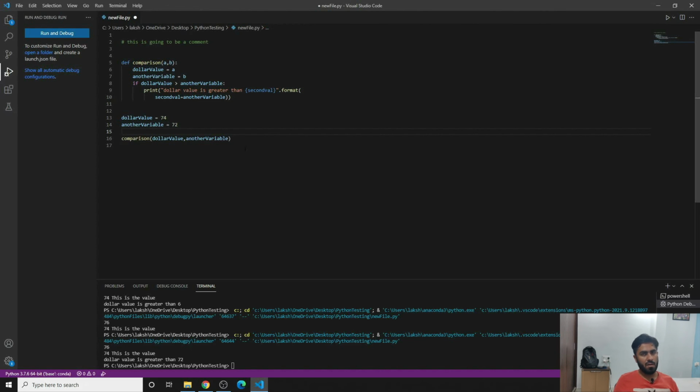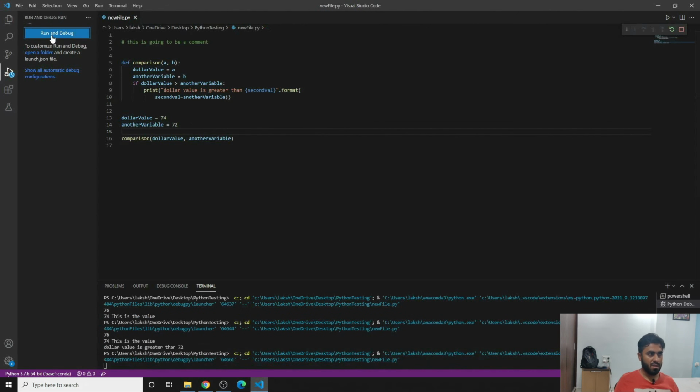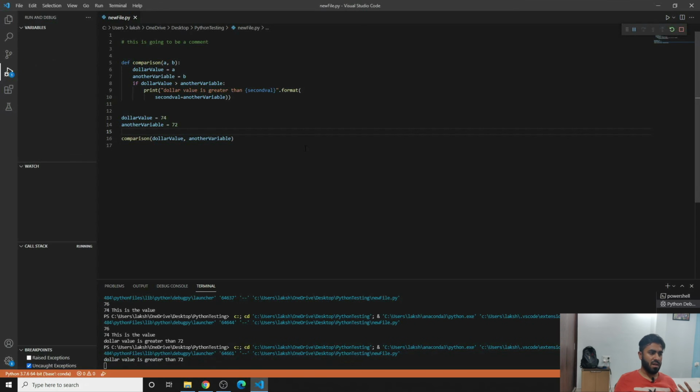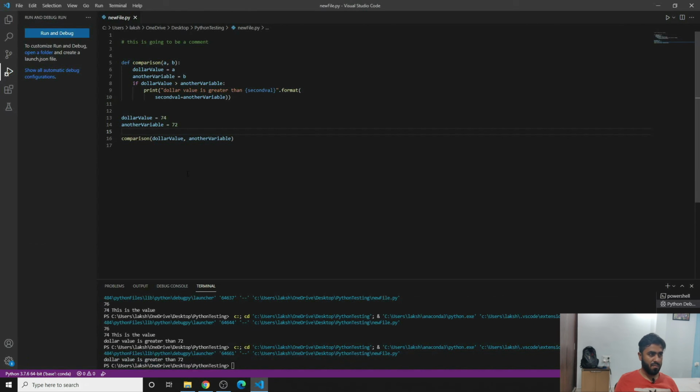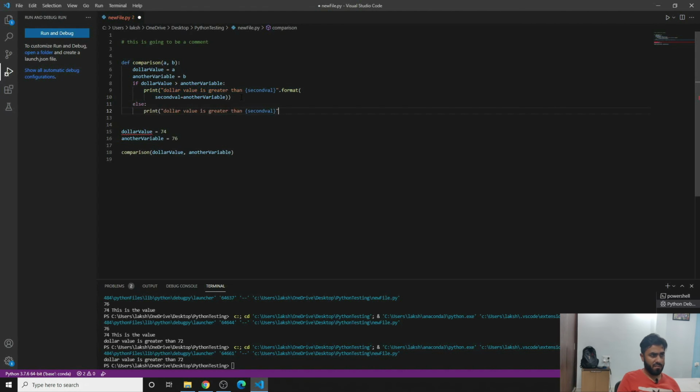Now what we are doing, we are trying to call the function, and if we run here, you'll see that it says 72 is greater. However, if you would do 76 here and you write else another statement, you don't need the formatting for the second one.